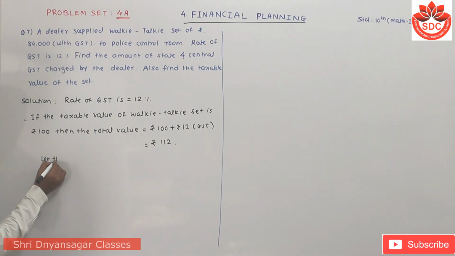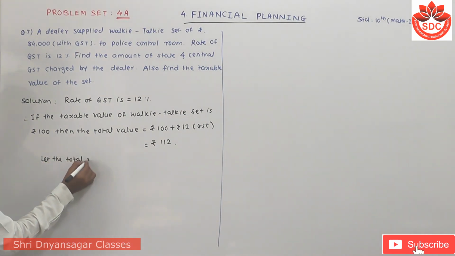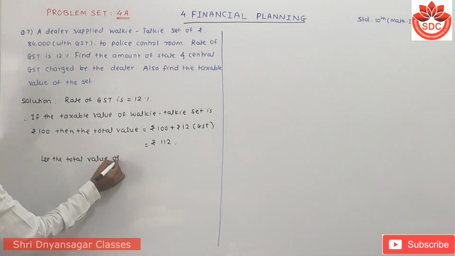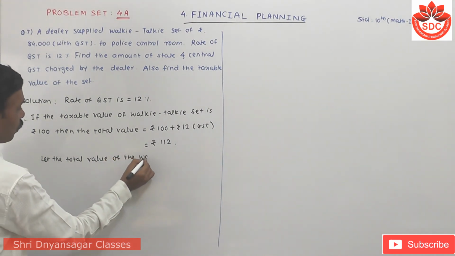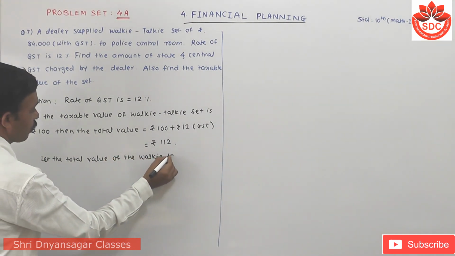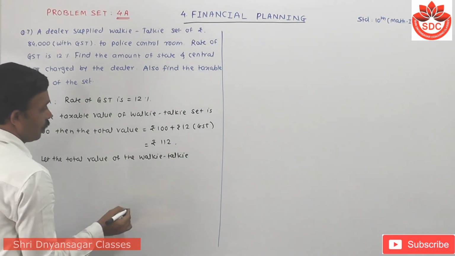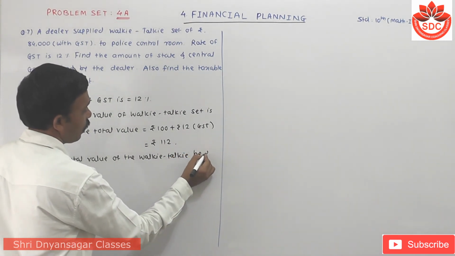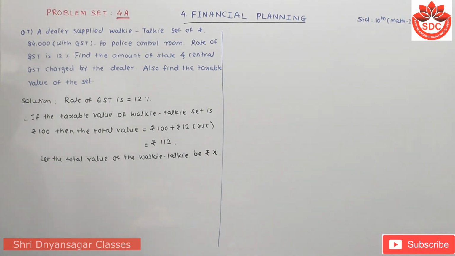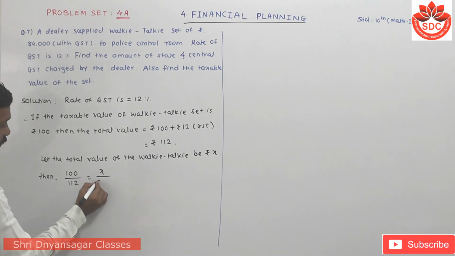Then let the total value of the walkie-talkie be X rupees. Let the total value of the walkie-talkie be rupees X. We know that the ratio, which one is this 100 upon this 112 is equals to X upon this total value is how much? 84,000.